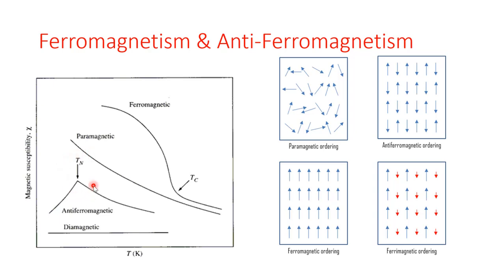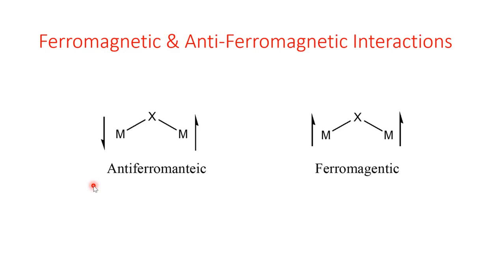Okay, so now we are moving to the next slide. So now we are actually learning basically the part of ferromagnetic and anti-ferromagnetic interactions.